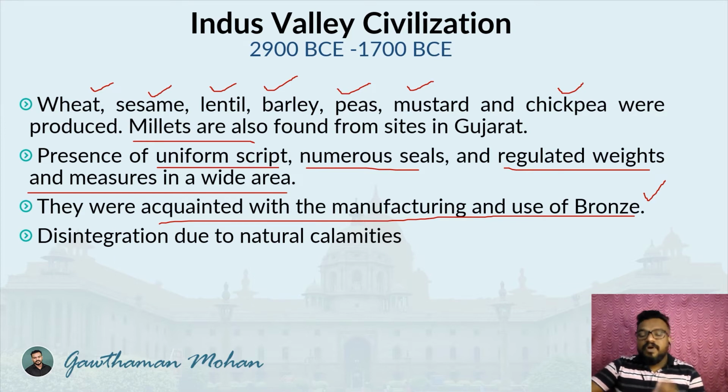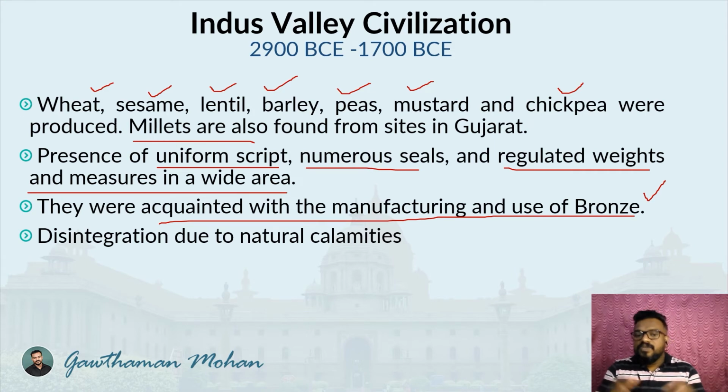So it's very important to understand that they also led a wonderful life during that time period. It's almost similar to how we are living today, but without the modern gadgets and technology that we have right now. But within those limitations, they enjoyed their life, and they had wonderful trade and commerce, agriculture, a uniform script, and the use of bronze. Everything was part of their society.